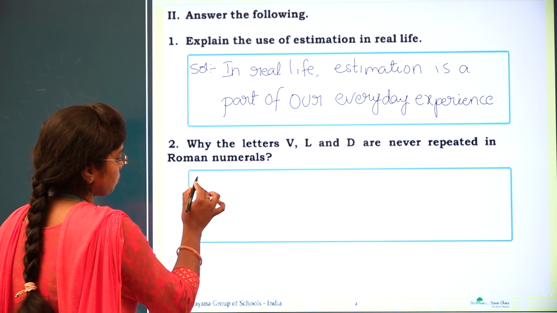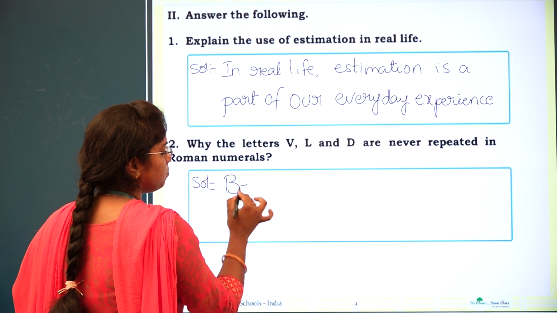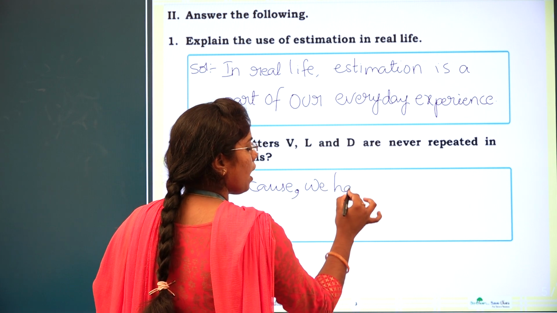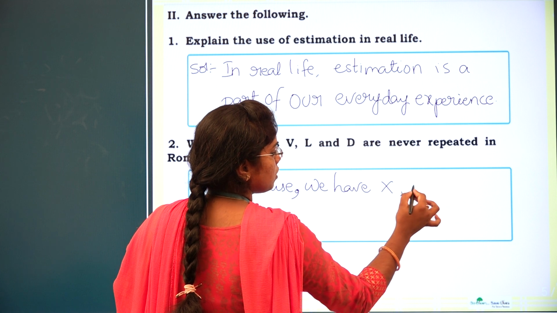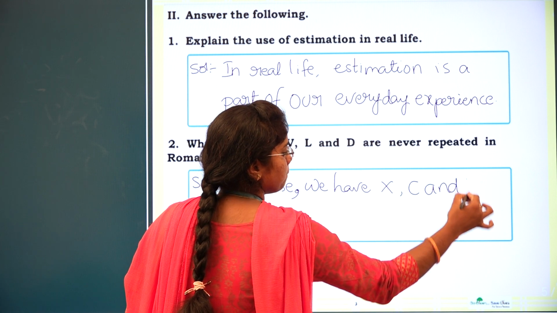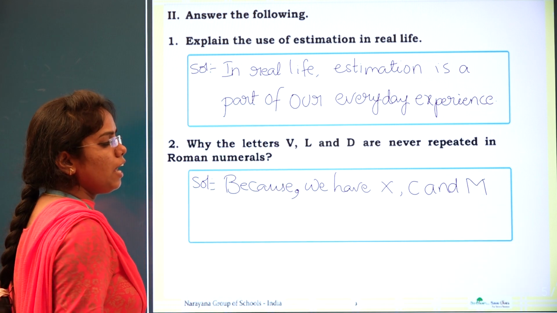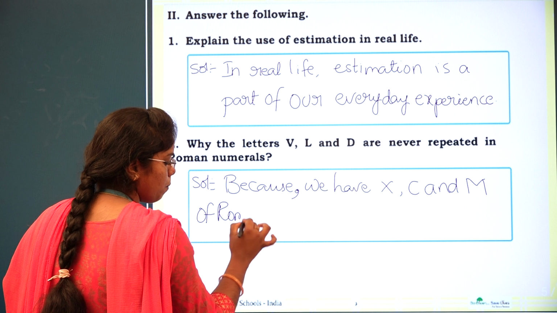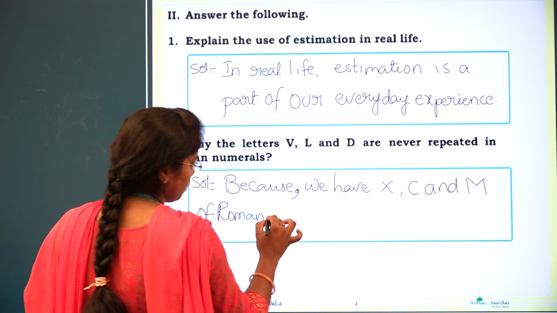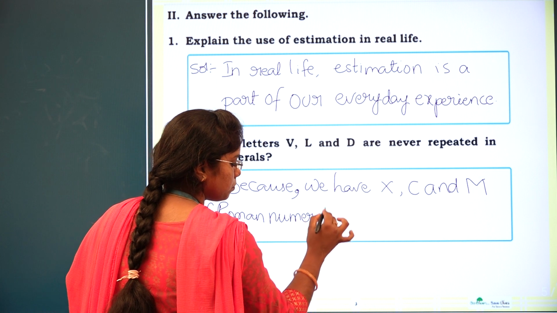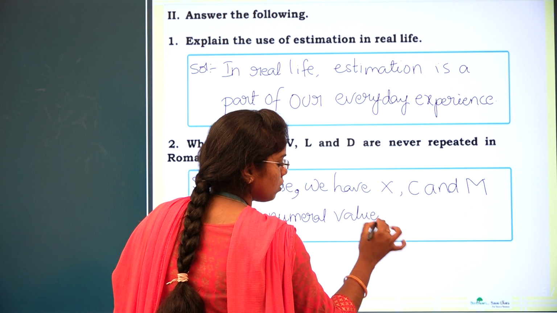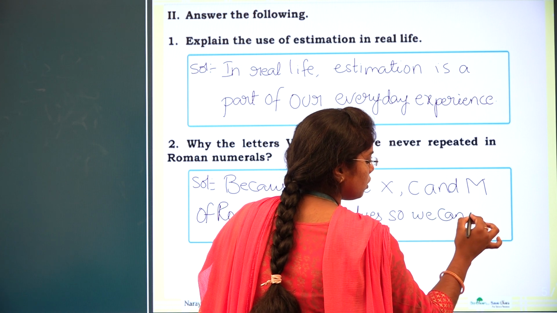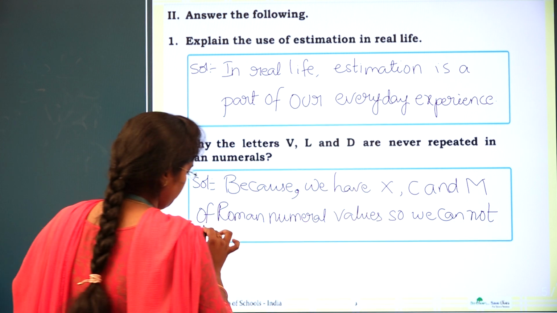The solution, dear all: because we have X, C and M as Roman numeral values, so we cannot repeat them.